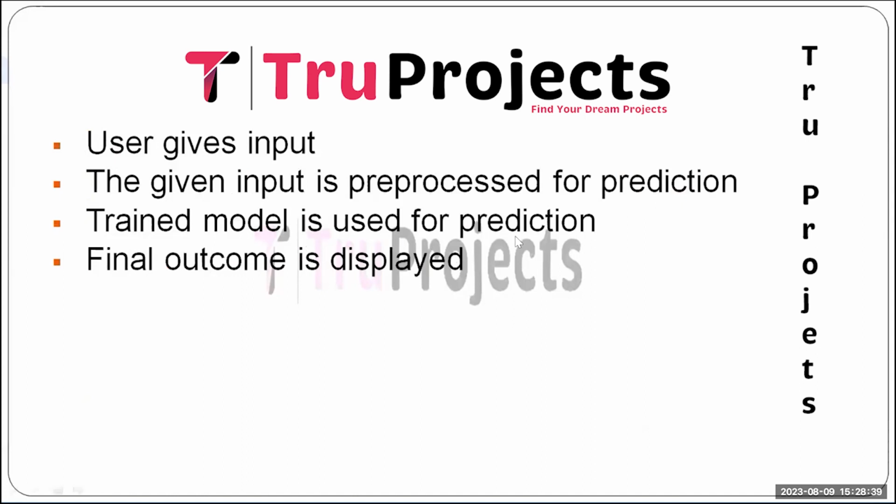And the next one is the trained model is used for the prediction. The trained model chosen during the building phase is employed to predict whether the input URL is malicious or not. And the next one is the final outcome is displayed. The project culminates in presenting the prediction outcome to the user with the help of Flask as a web interface, and displaying its probability score to you.